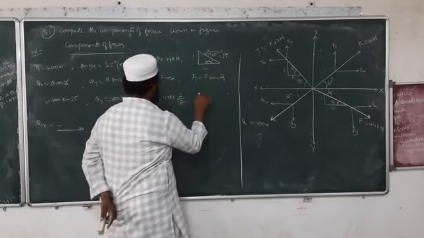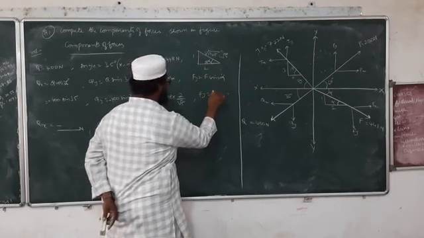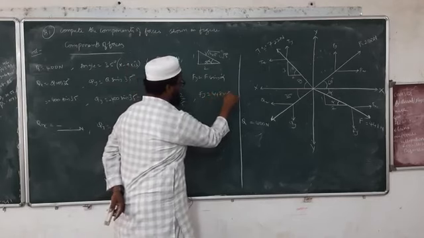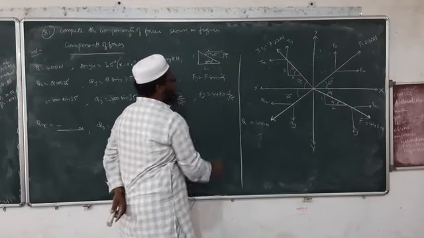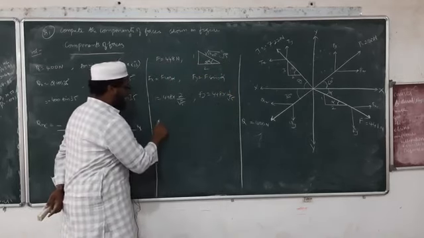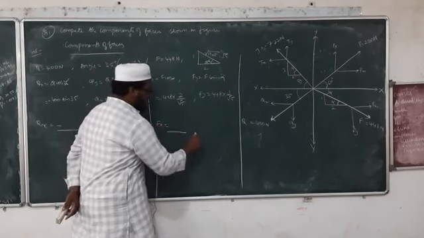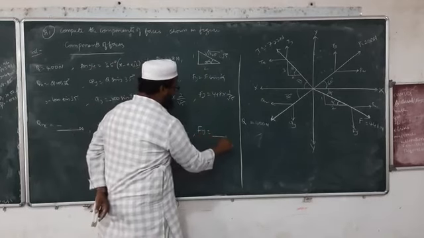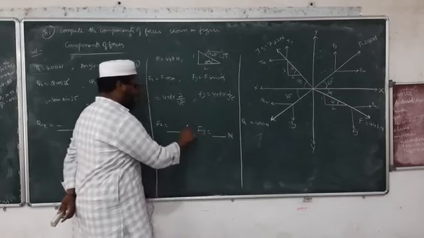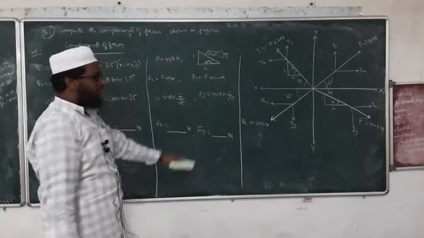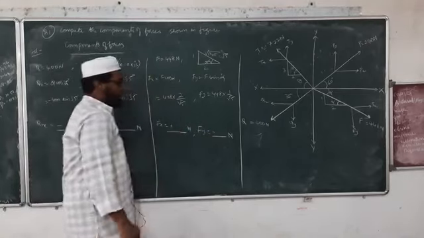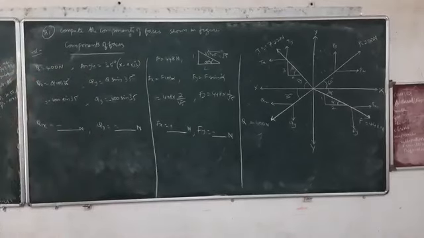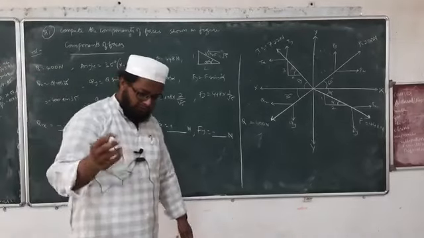And what about Fy? 448 into 1 by root 5, isn't it? Sin alpha. So you will be getting Fx some value and Fy some value in newtons. And here in the fourth quadrant, x will be positive and y will be negative. Okay, this is how we calculate components of forces.